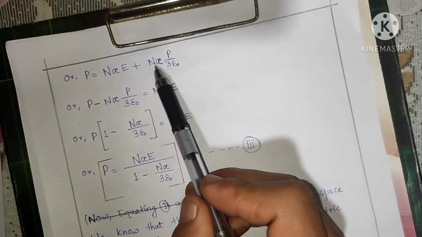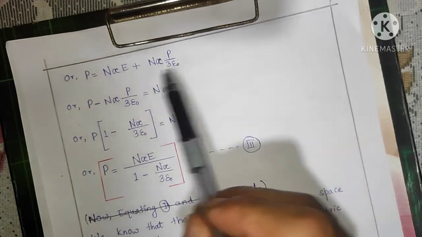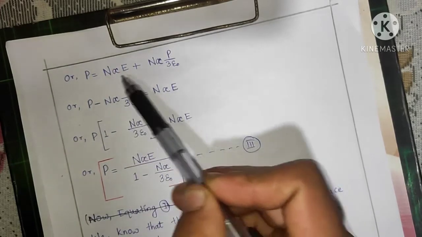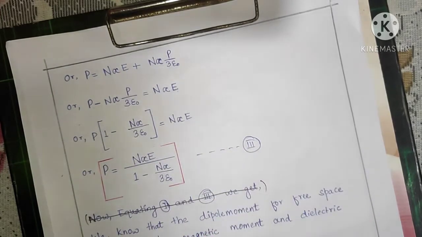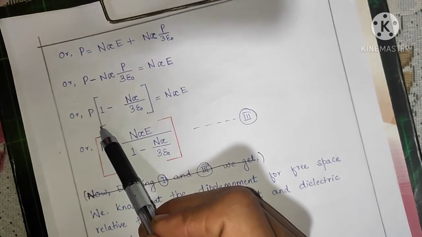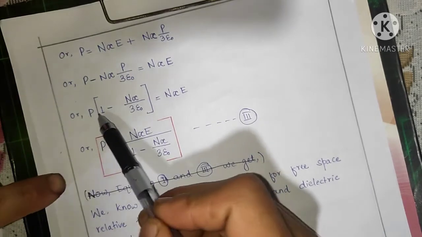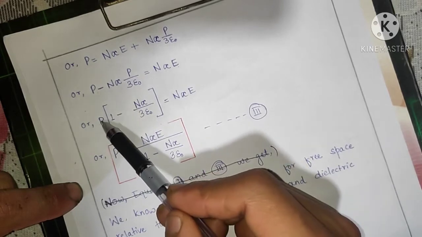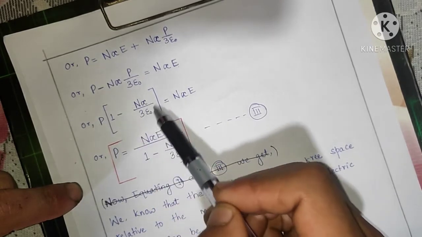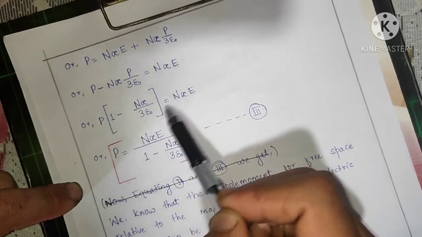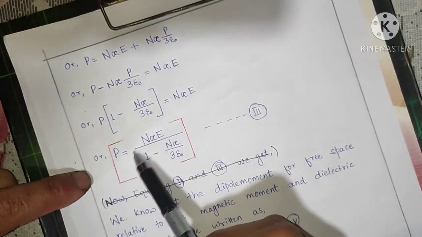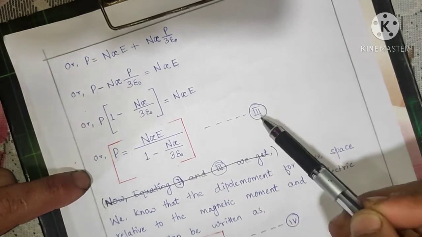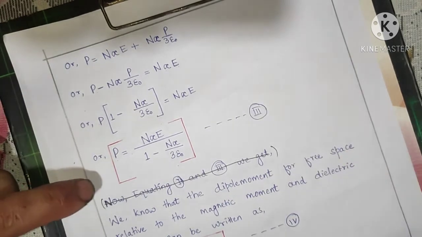We bring like terms to the LHS: P minus n alpha P by 3 epsilon naught equals n alpha E. Taking P common, we get P times 1 minus n alpha by 3 epsilon naught equals n alpha E, or P equals n alpha E all divided by 1 minus n alpha by 3 epsilon naught. Let this be equation 3.